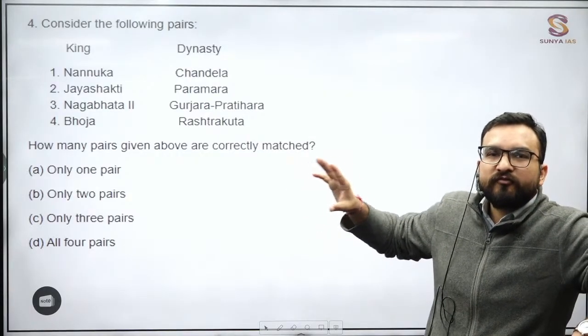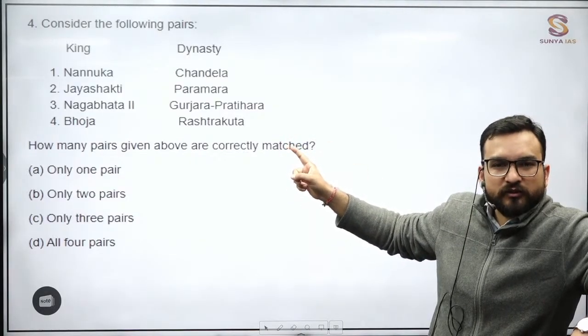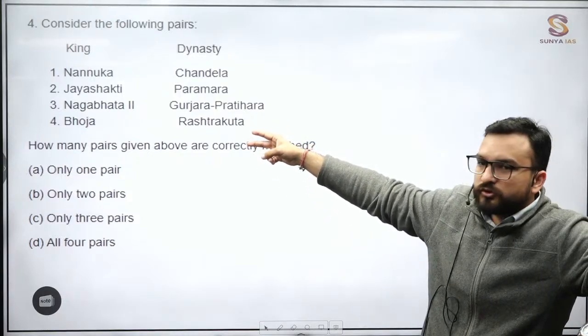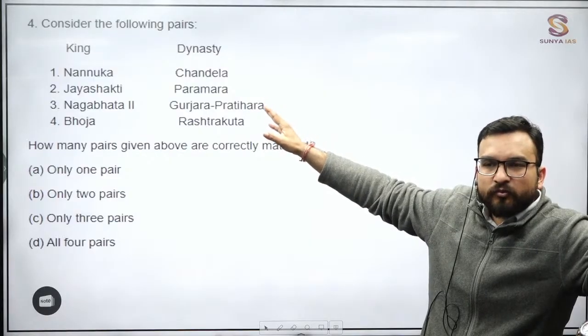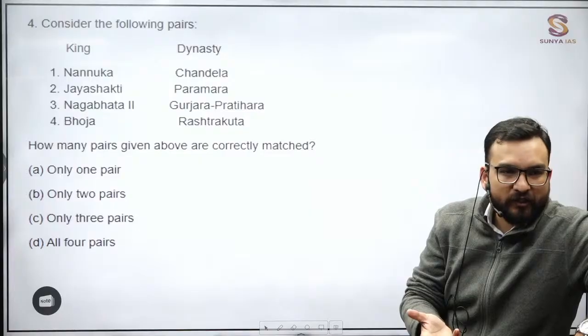What type of ideology you are seeing over here? The ideology of 50-50%. 50% known, 50% unknown. This I have already been telling you. Same you are seeing, Nagabhatta to Bhoj, you know. Nanuk, Jayashakti, random new. Again, you will be seeing this type of question in the examination. You can identify the pattern now, right?